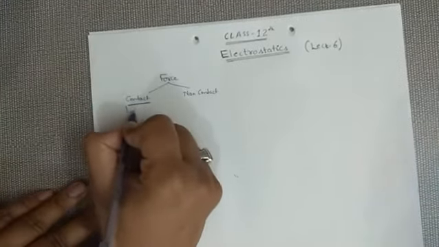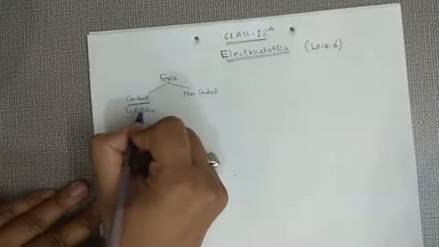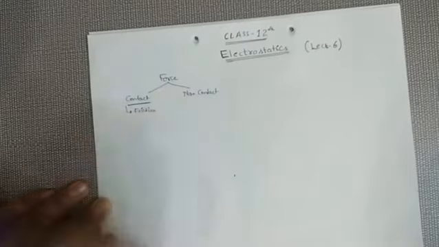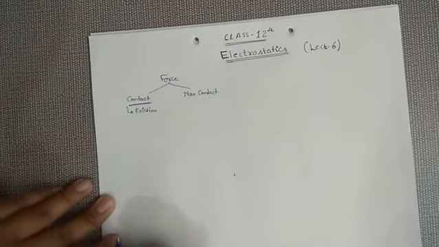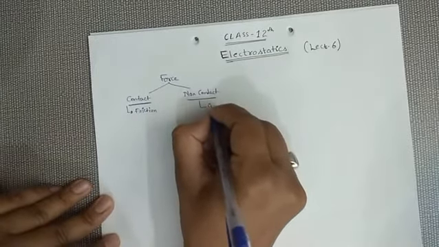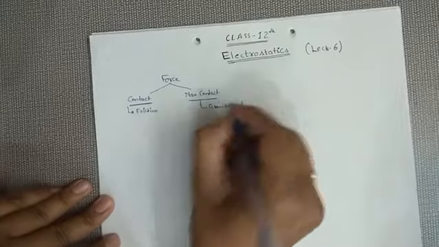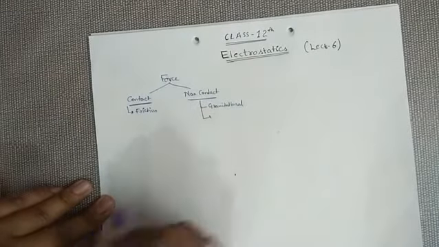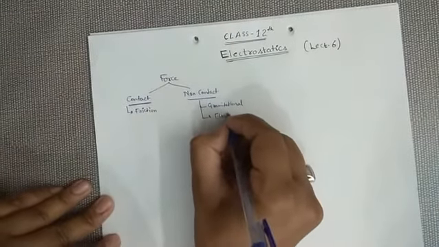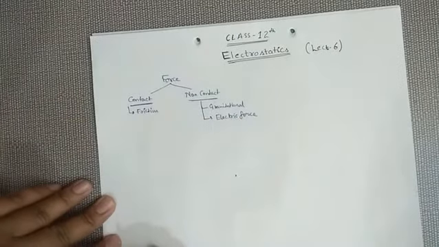An example of this contact force is friction force. Friction force only exists when there is contact between two moving bodies. Whereas if we talk about non-contact force, we can study the example of gravitational force. We can take the example of electrostatic force, that is electric force, also.